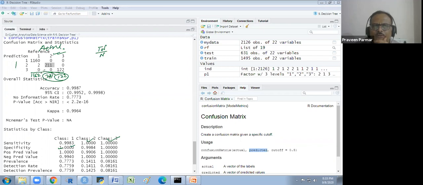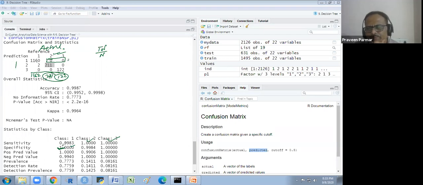Which one would be the true negative? It is 1160 over 1160. That is 1.